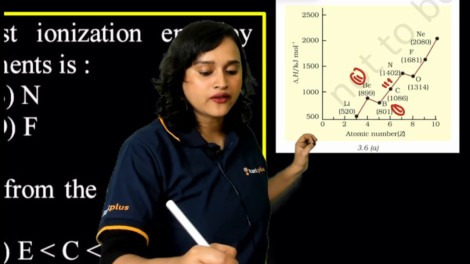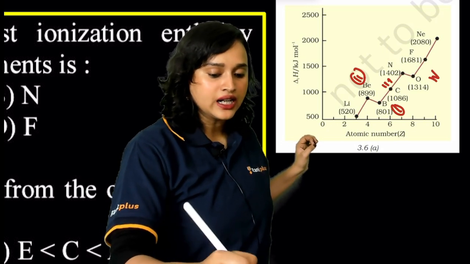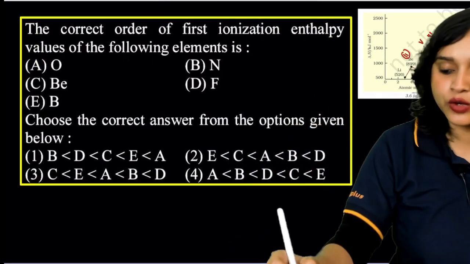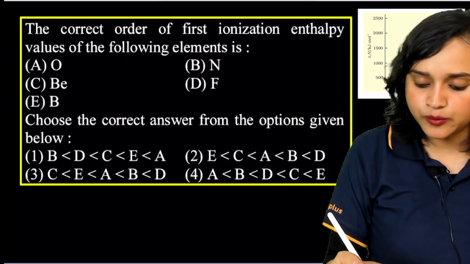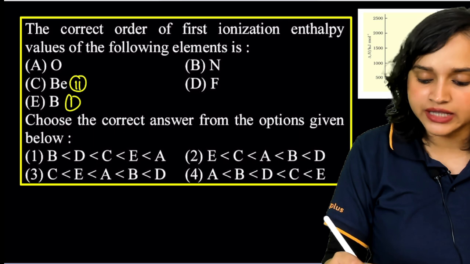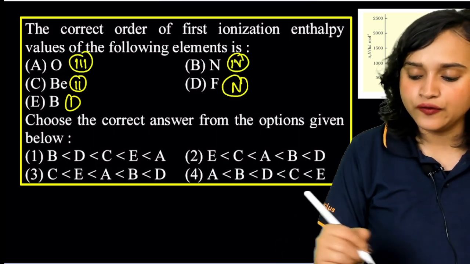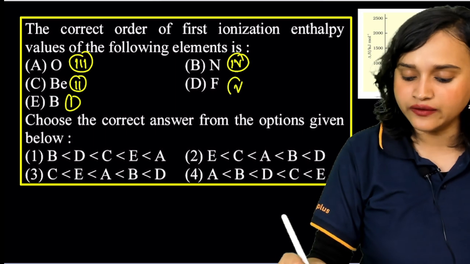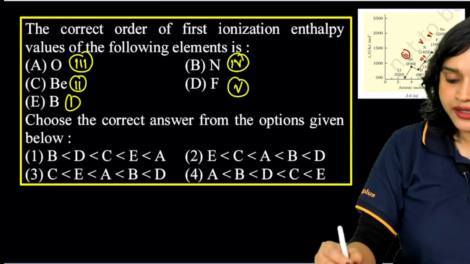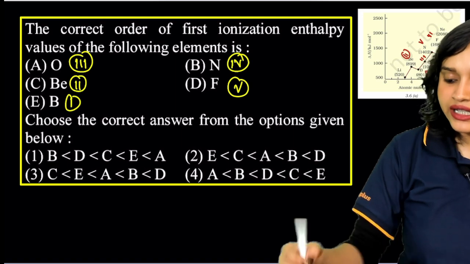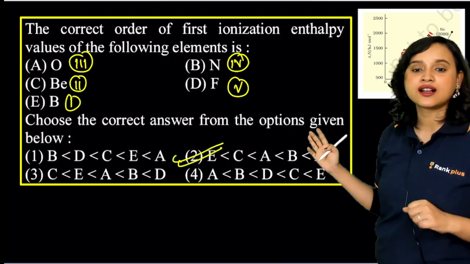After that, what do you have? You have oxygen here. After that, you have nitrogen. Then you have fluorine. So come to the question, everyone. What do you all see? Boron should be first. Then it is beryllium. Then it is oxygen. Then it is nitrogen. And then finally it is fluorine. So everybody, what should be our answer? It is E, C, A, B, D. So option 2 is our correct answer.